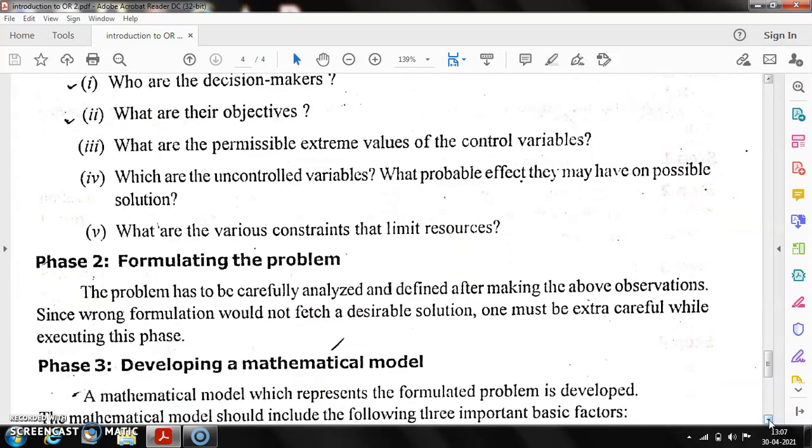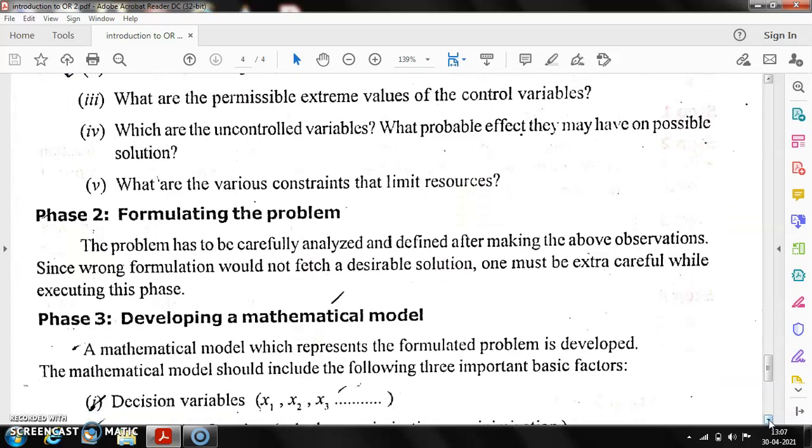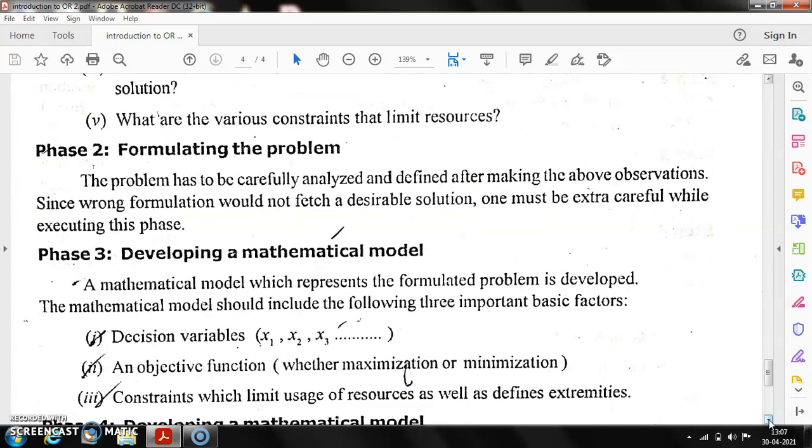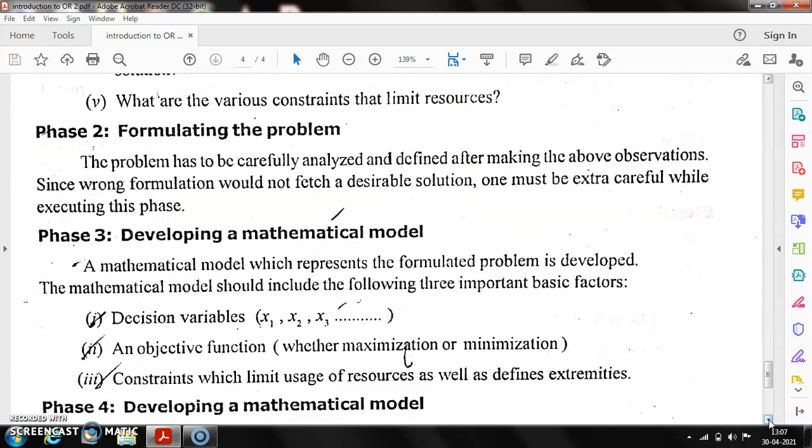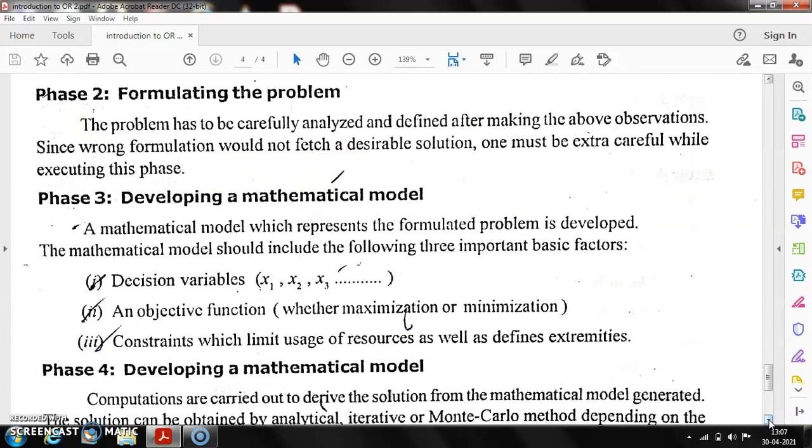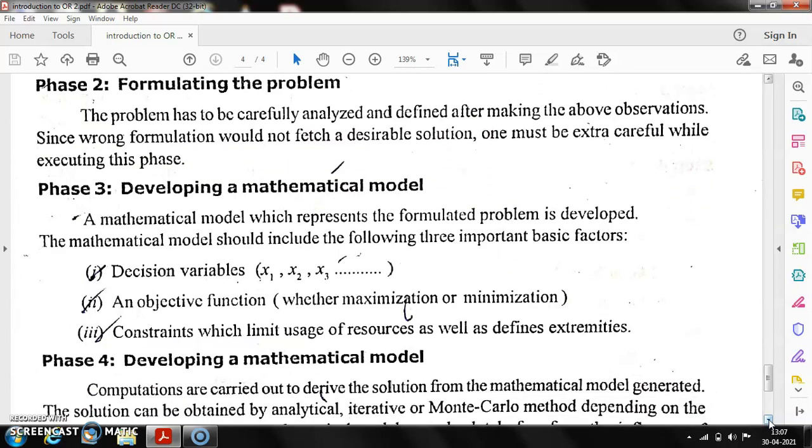Phase 2 is formulating the problem. The problem has to be carefully analyzed and defined after making the above observations. Since wrong formulation would not fetch a desirable solution, one must be extra careful while executing this phase. After formulating the problem, the next step is to develop a mathematical model. A mathematical model which represents the formulated problem is developed.